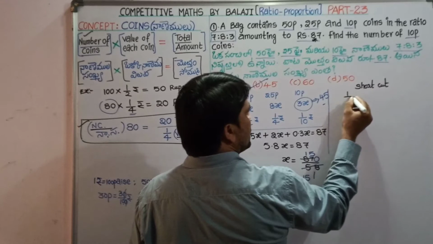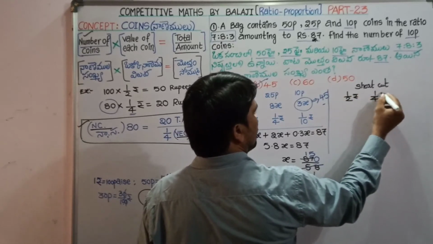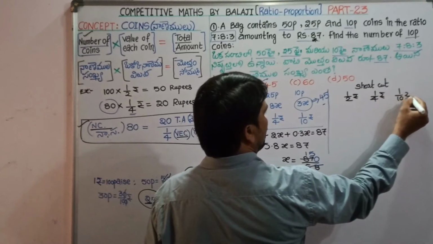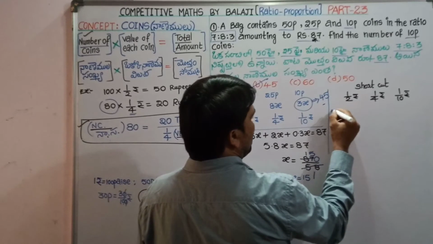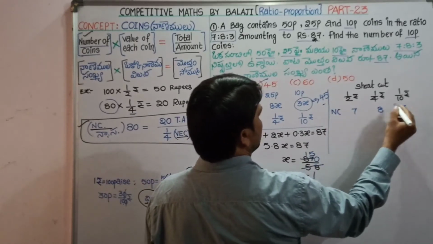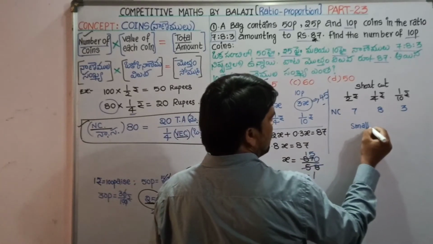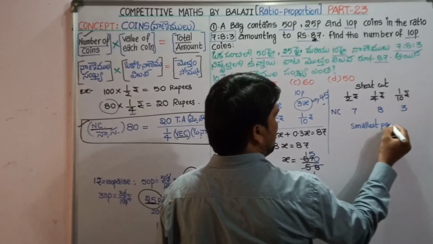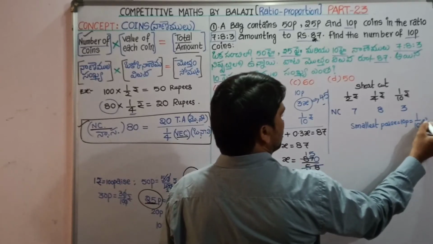The value of each coin is half rupee, 1/4 rupee and 1/10 rupee. And the ratio of the number of coins is given by 7 units, 8 units, 3 units. Now the smallest paise is actually 10 paise, which is equal to 1/10 rupee.